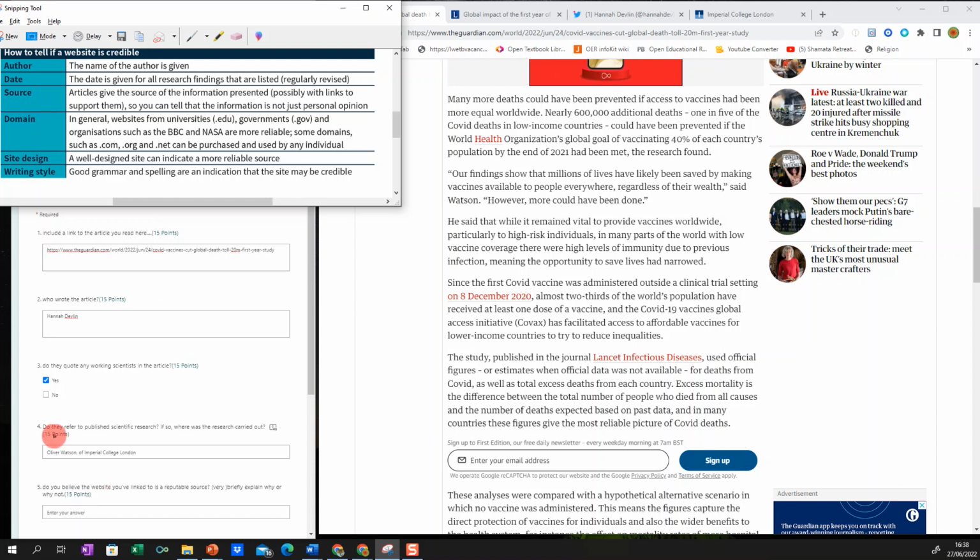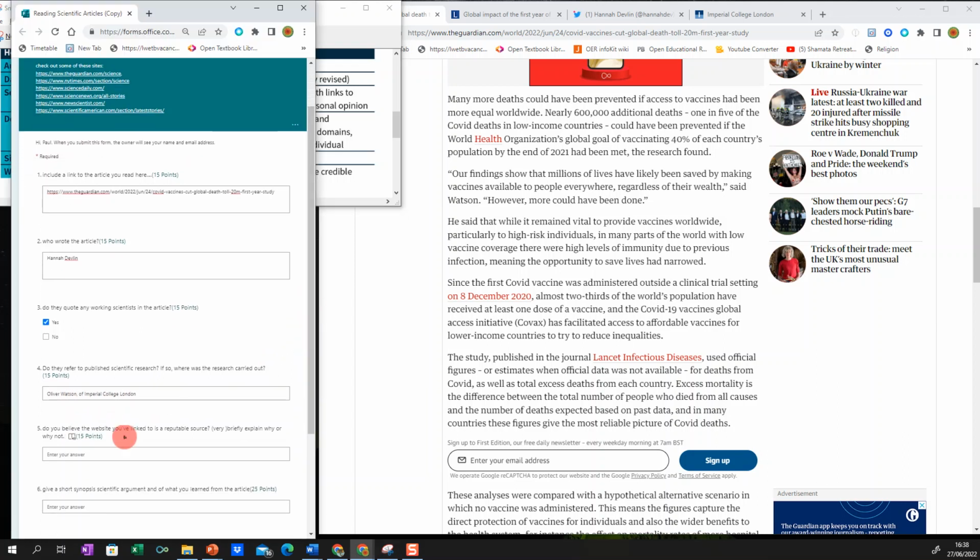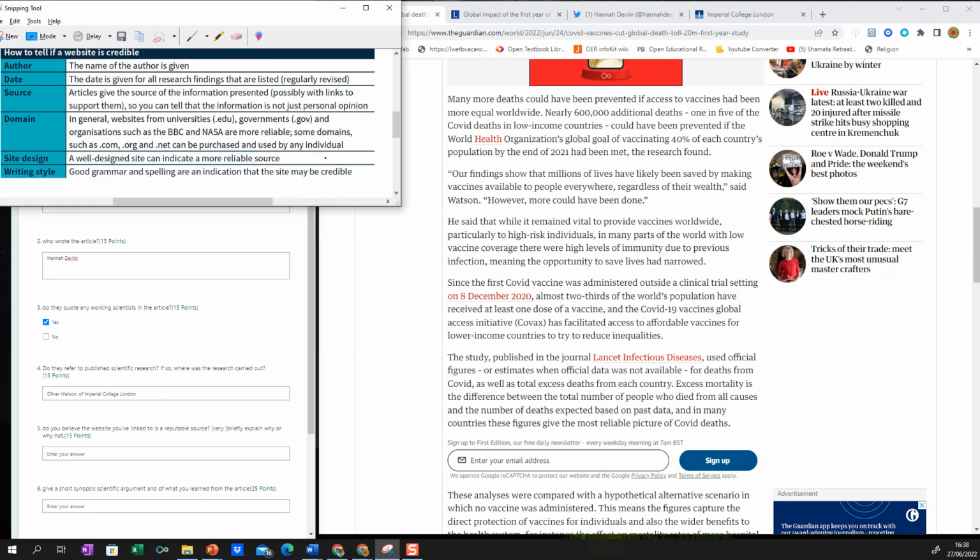So what you can do then is refer to published scientific research. If so, where was the research carried out? It was carried out by Oliver Watson at Imperial College in London. Do you believe the website you've linked to is a reputable source? Very briefly explain why or why not. So you can talk about the author, the date, the source of information, the domain, the site design, and the writing style. You can make a comment on that.